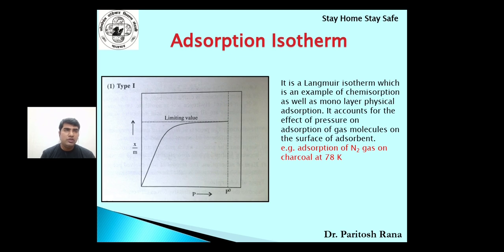Formation of a monolayer takes place, and it accounts for the effect of pressure on adsorption of gas on the surface of adsorbent. As you can see, initially it is 0, it goes on increasing, and after some time it becomes constant. It means formation of one layer is completed, and there is no chance of another layer forming. So that is why this is type 1.